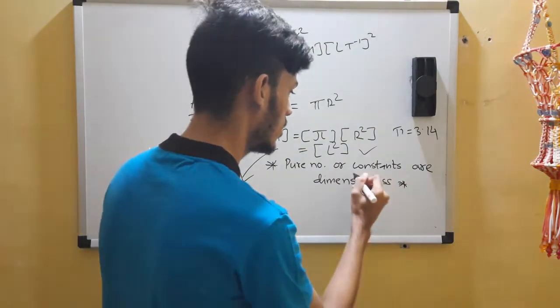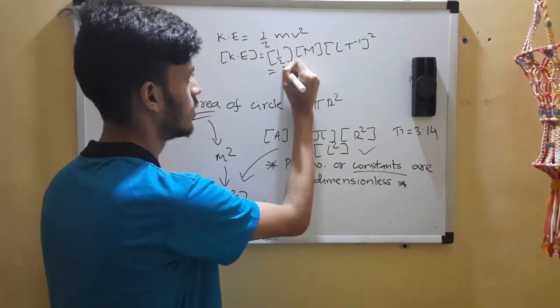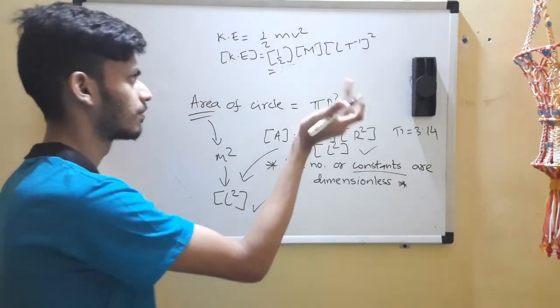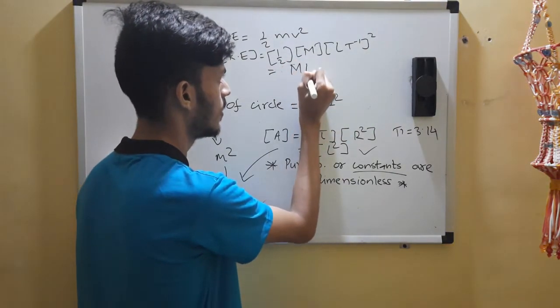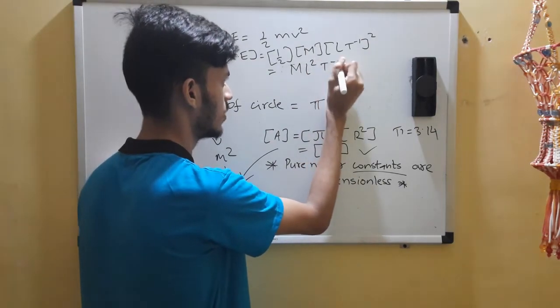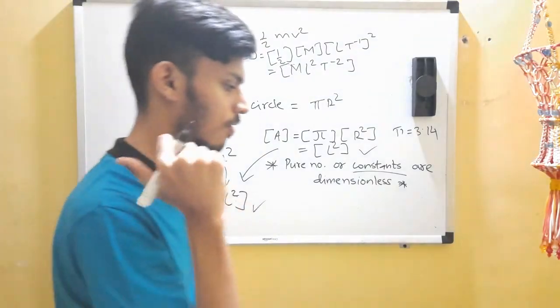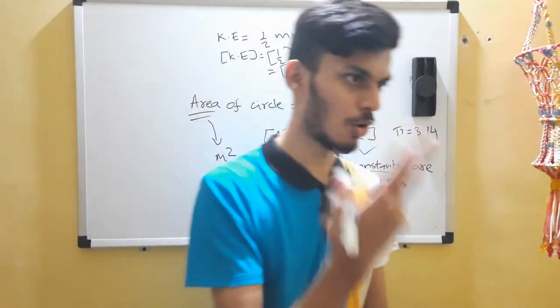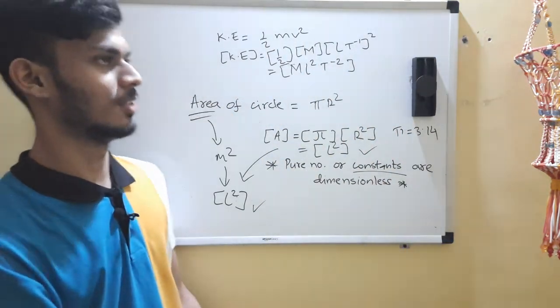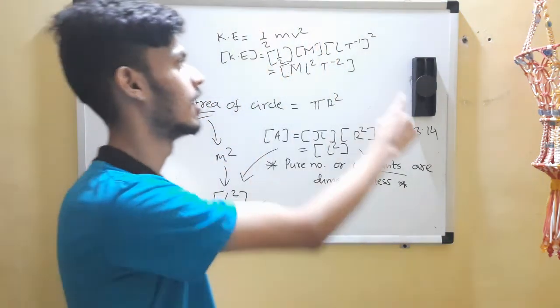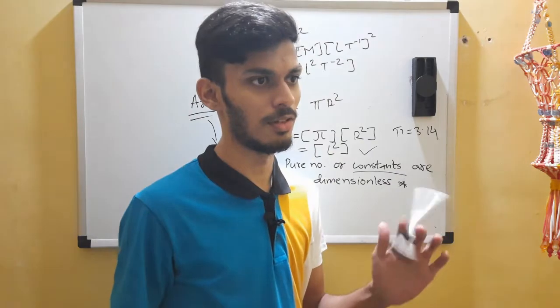It's a constant. Half is 0.5 if you want to know. So it's a constant, dimensionless, ML2 T raised to minus 2. Go check your notes. This is the same thing which we got for work, energy, torque, and kinetic energy, potential energy has the same dimensional formula.